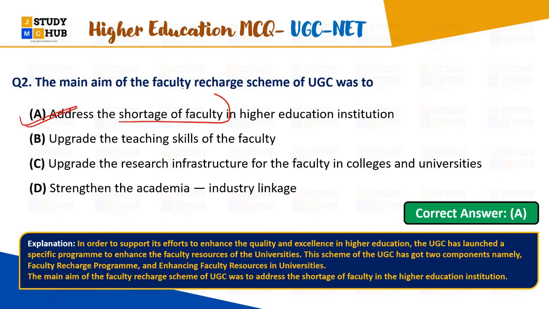Address the shortage of the faculty, number 1, right? It is a very important scheme which basically aims to address the shortage of the faculty in higher education, right?